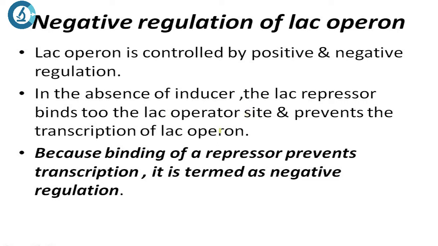So what is negative regulation? Whenever there is no inducer, the operon should be switched off, right? That is called negatively regulated. How is it negatively regulated? Because the lac repressor, here you can see, goes and binds to the operator and prevents the transcription of the lac operon. This is the overall understanding.